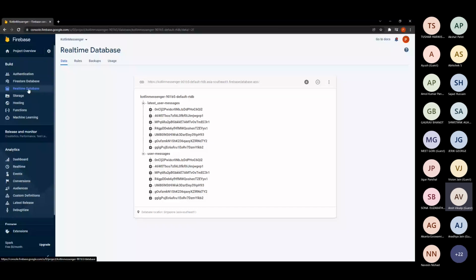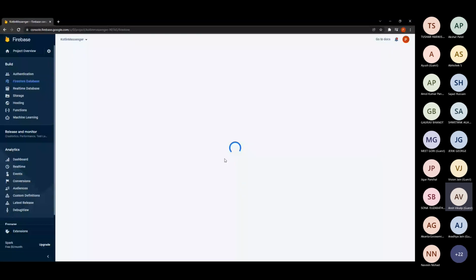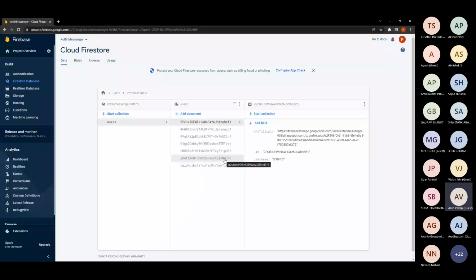And let me tell you what the main difference is. What I normally do, and I have gathered knowledge about this, is that the real-time database is much faster than Firestore database. But on the other hand, when you want to apply some filters, for example, you want to search a particular user in a whole database, you might not rely on the real-time database. That's a drawback for it. But you can rely on Firestore database because it comes with multiple filters. It has some fast searching techniques, and basically it works like a collection.